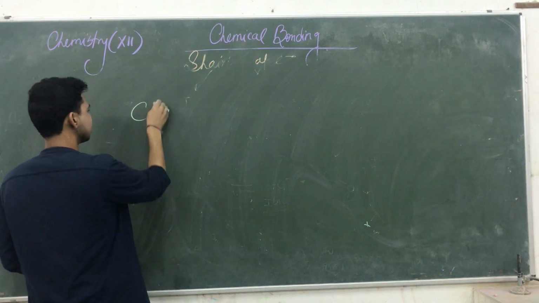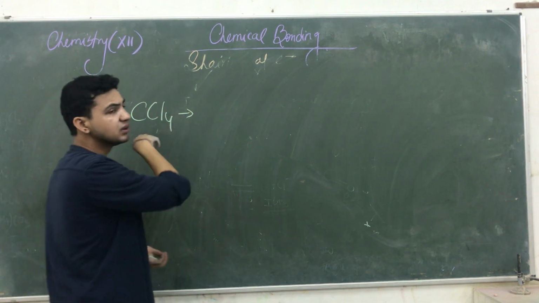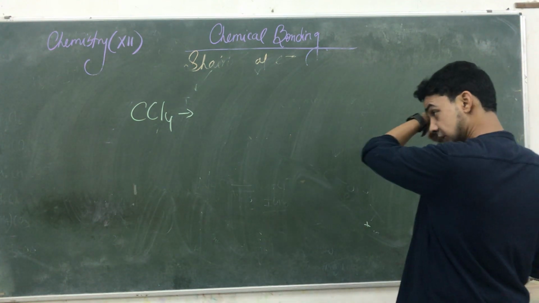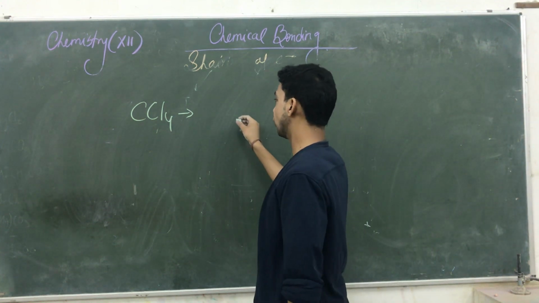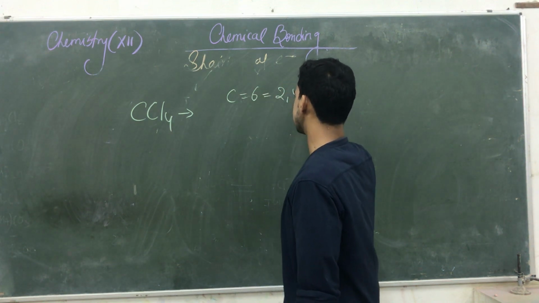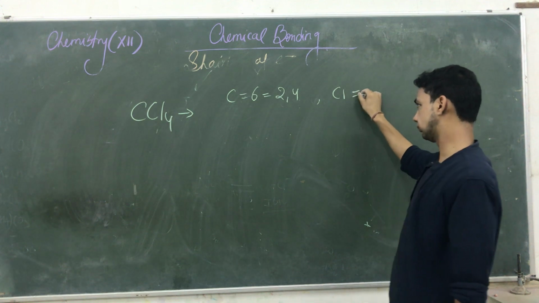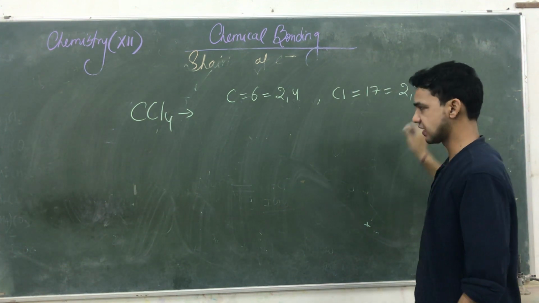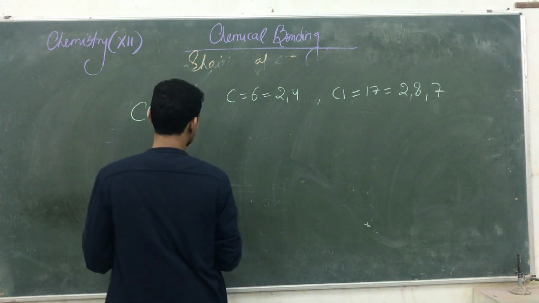Okay. That is CCl4, its name is carbon. How many chlorine are there? 4. So its name is carbon tetrachloride. So guys, in CCl4, the carbon has atomic number 6, its electronic configuration is 2, 4, and the chlorine has atomic number 17, and its electronic configuration is 2, 8 and 7. So we are going to draw its electron dot diagram.